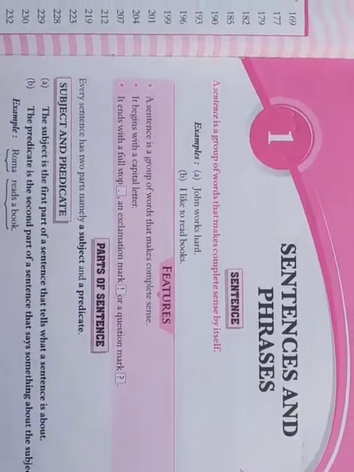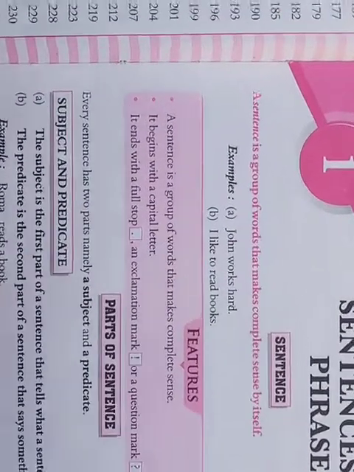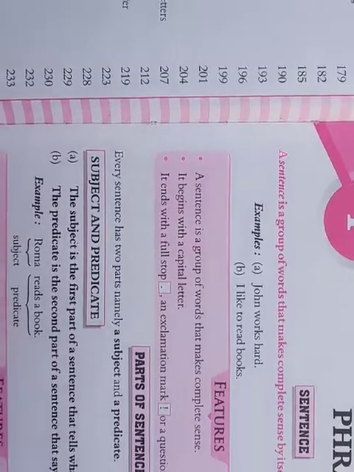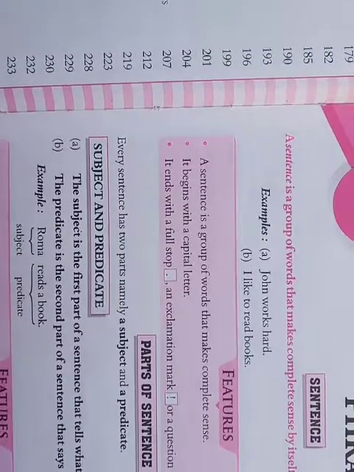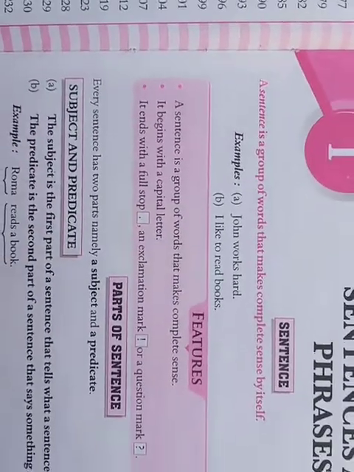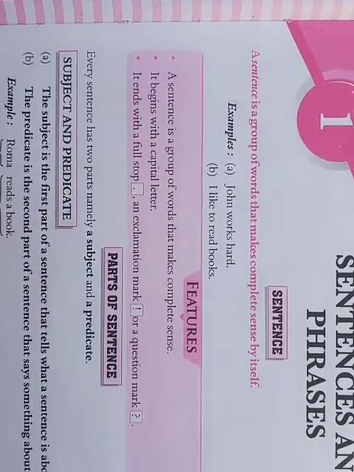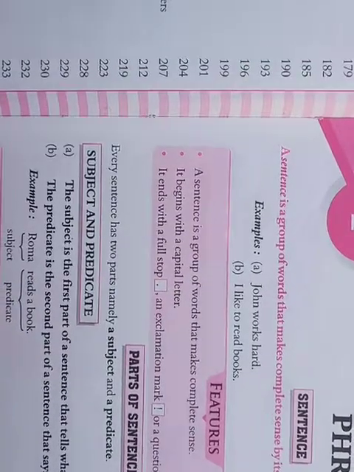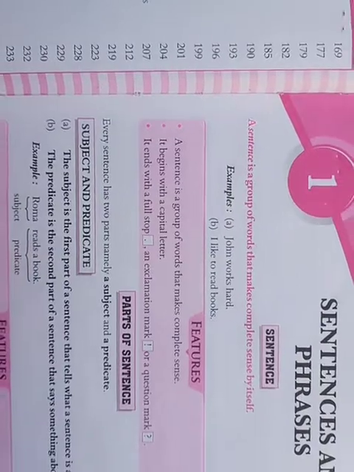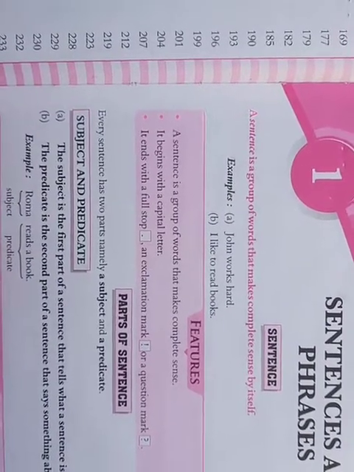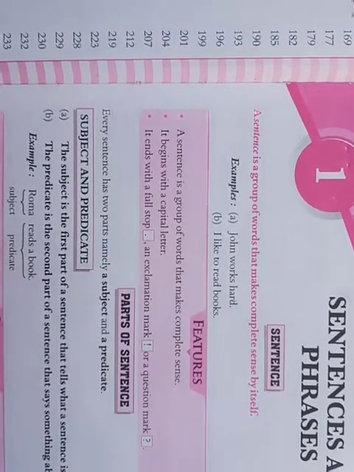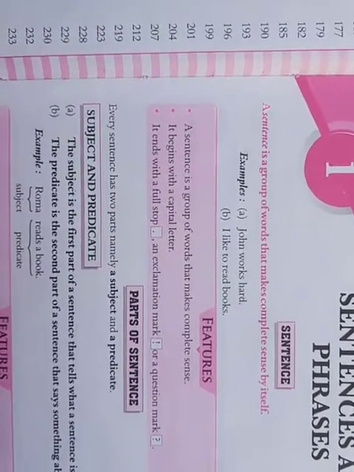Okay, some examples are: John works hard. I like to read books. So, some special features about sentences, we can say that a sentence is a group of words that makes a complete sense. It begins with a capital letter. Children, whichever type of sentences you are writing, all sentences must begin with a capital letter.